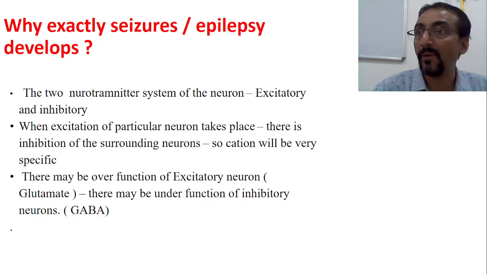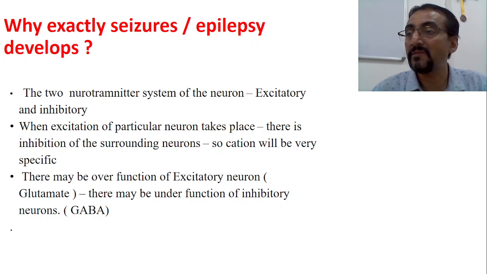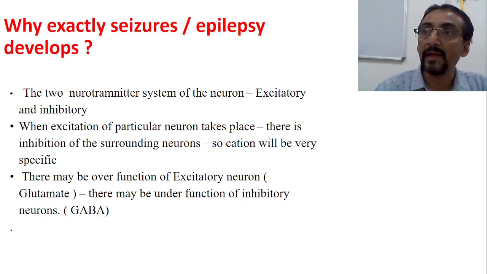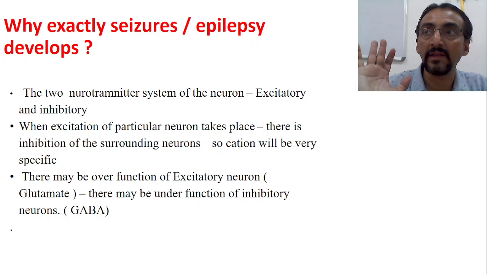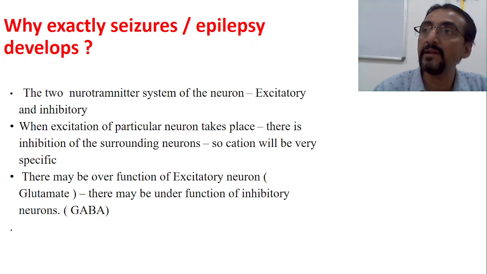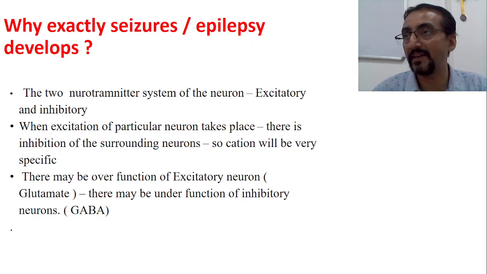Now we have excitatory as well as inhibitory action, and both should be in a balanced way so that the action or motor activity will be very specific. But sometimes the excitatory will stimulate more and sometimes the inhibitory will stimulate more, in case of abnormal electrical discharge.